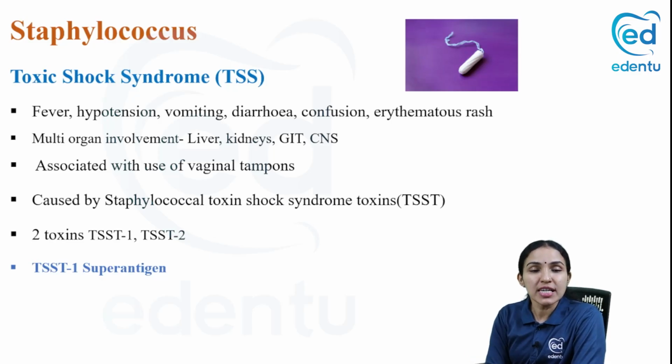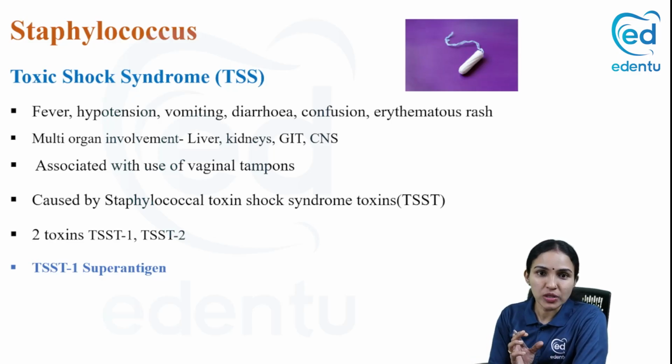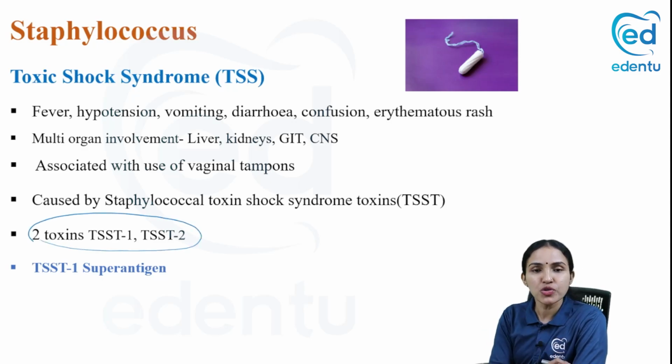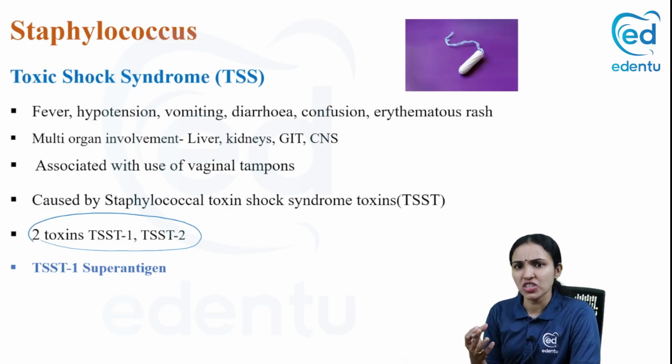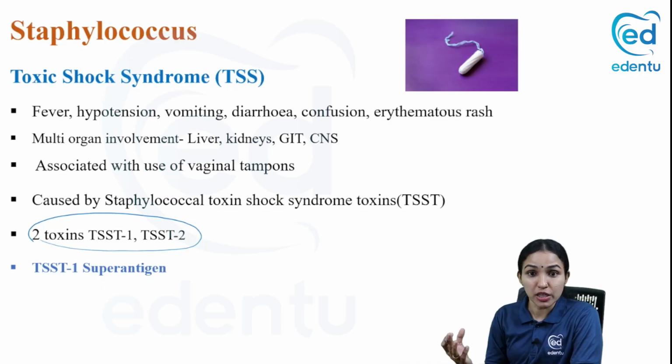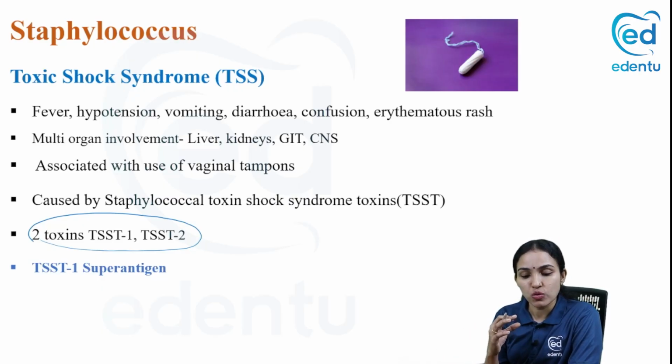Now the next toxin-associated syndrome of staphylococci is toxic shock syndrome. This is due to a particular toxin that staphylococci produce. You remember the toxin TSST: T is for toxic shock syndrome toxin. This toxin is responsible for this syndrome, and the patient will present with fever, rash, hypotension, myalgia, vomiting, and finally shock, confusion and so on. There will be multiple organ involvement because this toxin is also a super antigen. It can lead to multiple system involvement like liver, kidney, GIT and CNS.